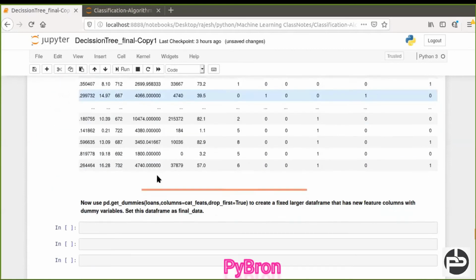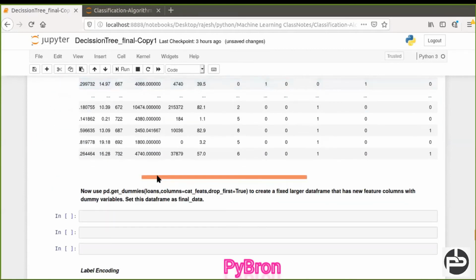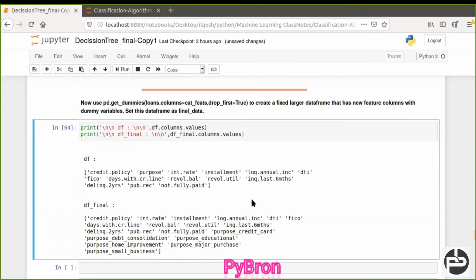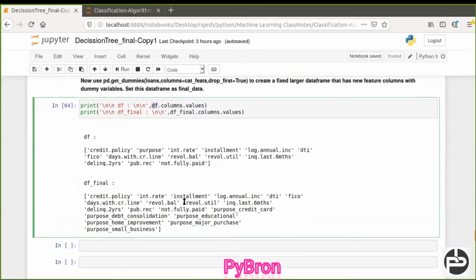Hope you understood one-hot encoding. This technique is known as one-hot encoding. In a coming video, I'll make a separate video for one-hot encoding and label encoding, because it will take a long time to explain here. So here is the initial data frame and the columns we have, and the final data frame and the columns we have.